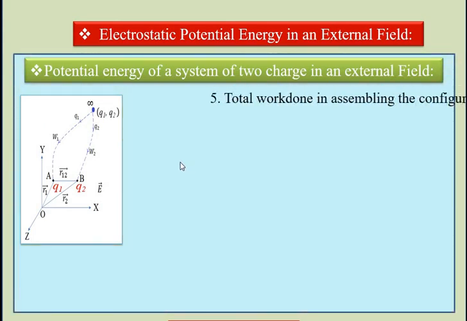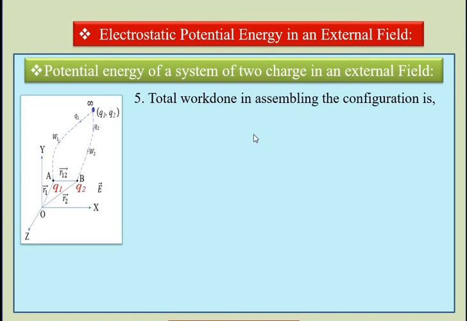The total work done in assembling the configuration is given by the relation W equal to W1 plus W2.